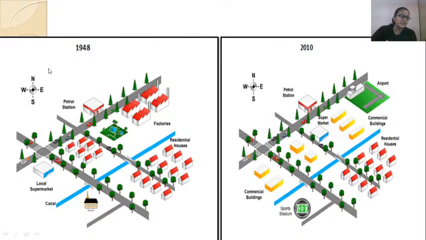Now let me explain you the graph, or sorry, the map. Okay, so guys, now please stop chatting personally. Now I am going to explain the map, so just concentrate on it, right?